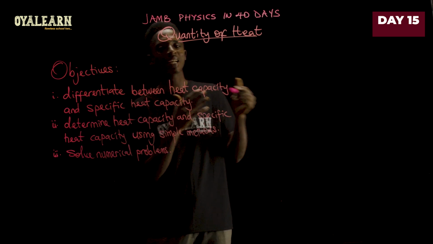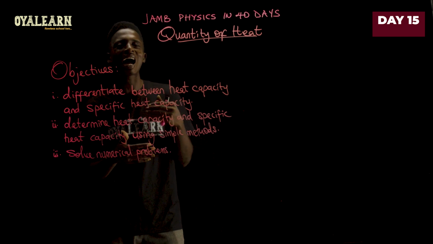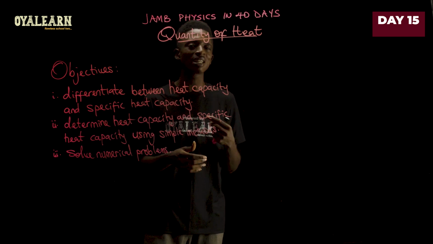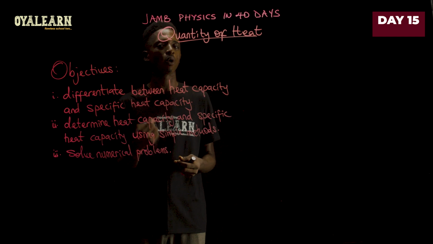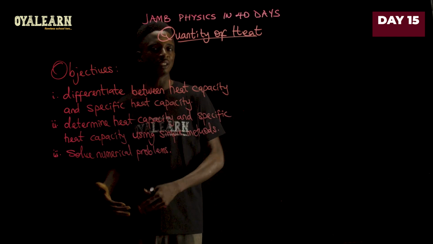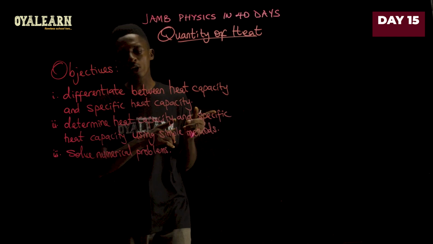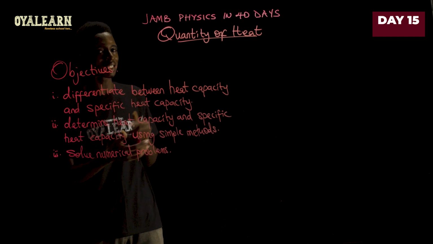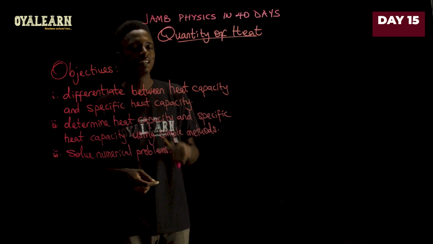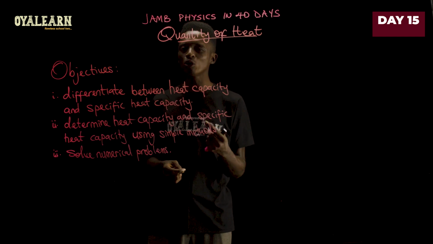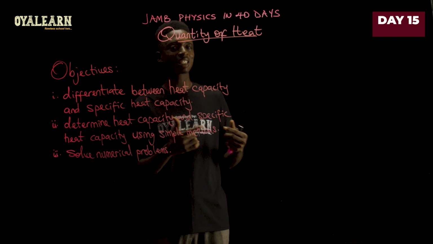When we are saying heat capacity, you are looking at the amount of heat required to raise the temperature of a substance by 1 Kelvin or by 1 degree Celsius. On the other hand, specific heat capacity is the amount of heat required to raise a unit mass. Now, mass is measured in kilogram.